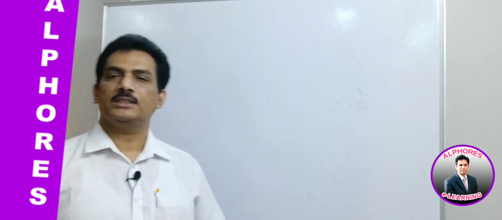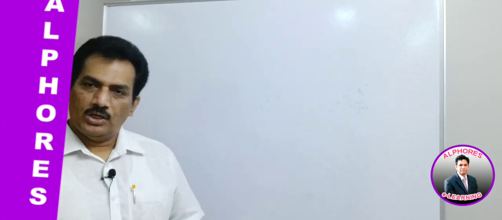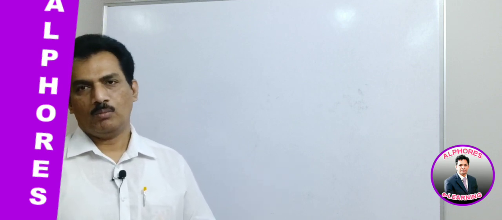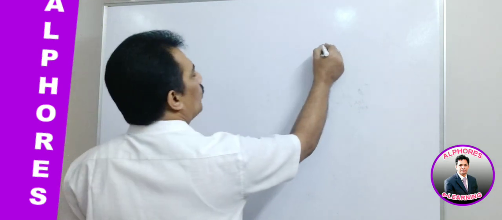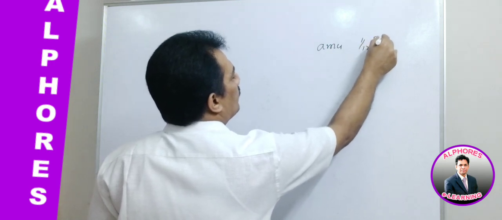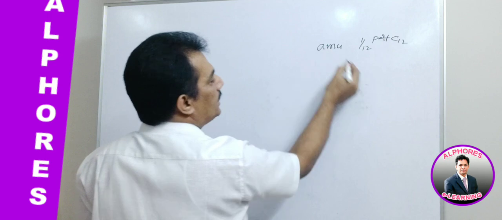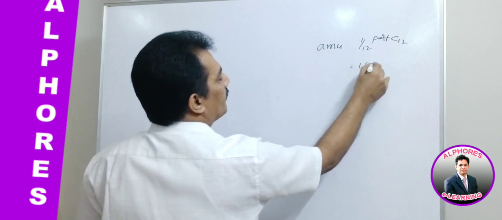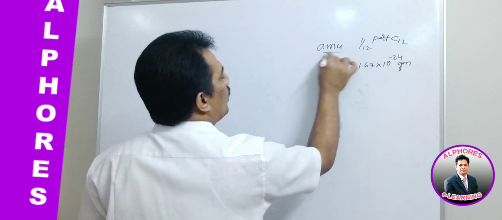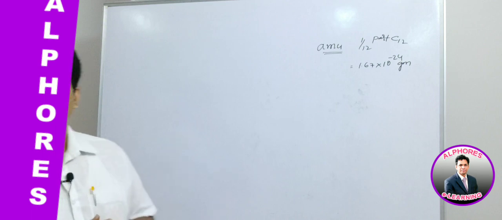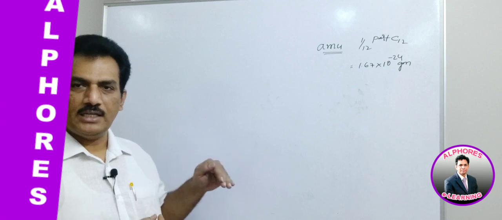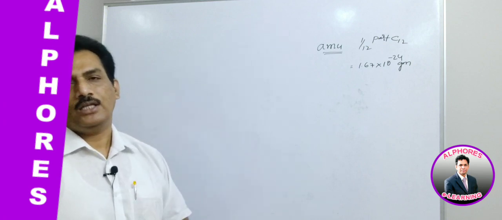In the previous session we discussed atomic weight, which is expressed as relative mass with reference to AMU, the atomic mass unit. That AMU is derived from 1/12th part of the carbon-12 isotope and it is equal to 1.67 into 10 to the power of minus 24 grams. With reference to this AMU we measure atomic weights, and the number of times one atom of the given element is heavier than this AMU is its atomic weight in AMU.